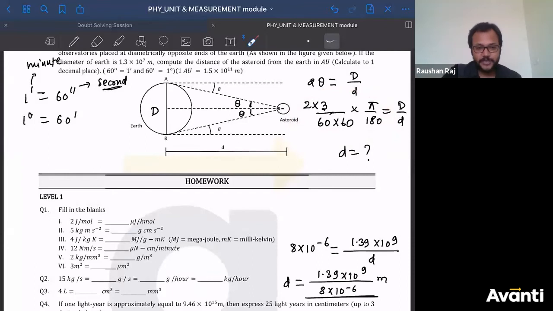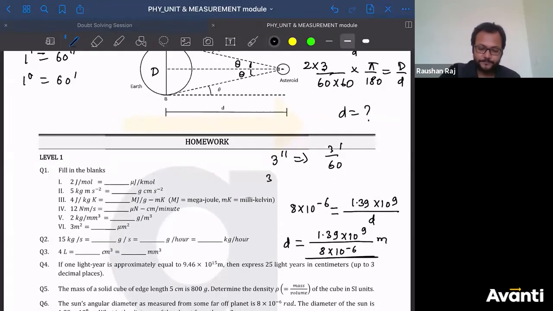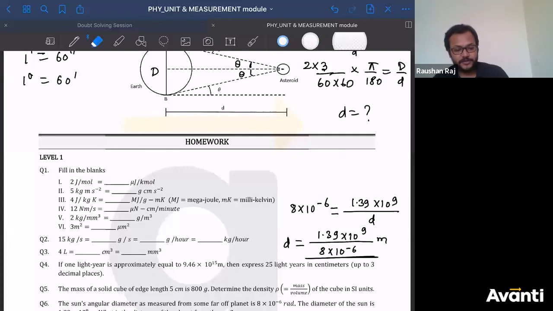अरे यार, ये conversion आपको पता है ना यार. 3 second है. Convert this into minute. How do you convert this as a minute? 3 by 60 minute. Convert this into degree. 3 by 60 minute को convert करना है डिग्री में. तो 3 divided by 60 into 60 degrees. Convert this into radian into pi by 180. This is how we write. You can say that, no problem. So this is how you have to get the answer for this question.